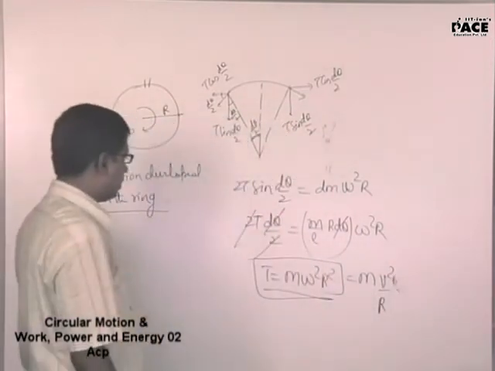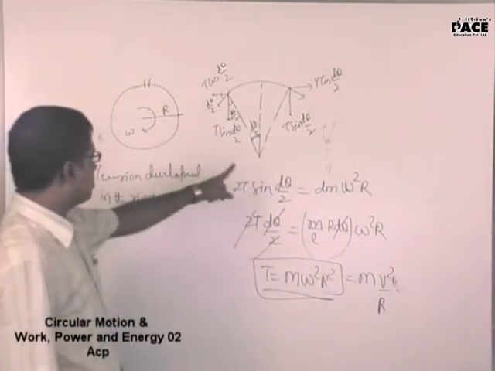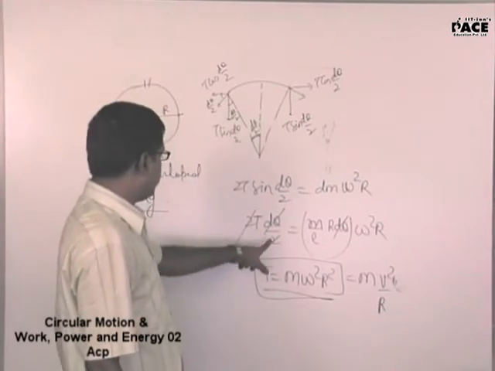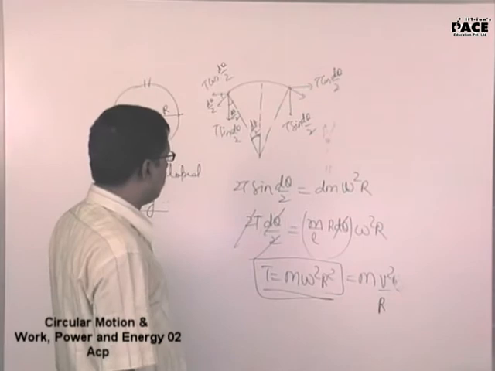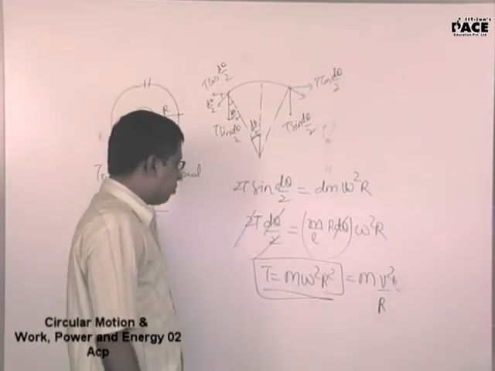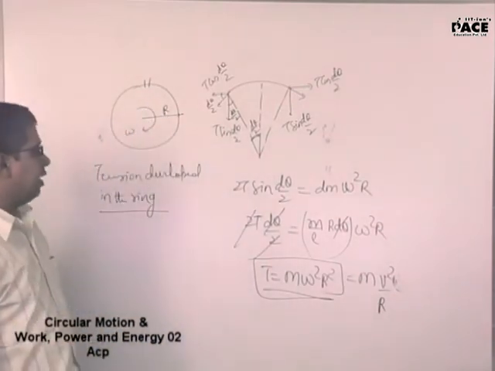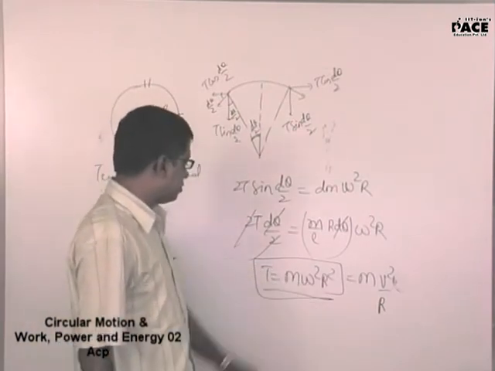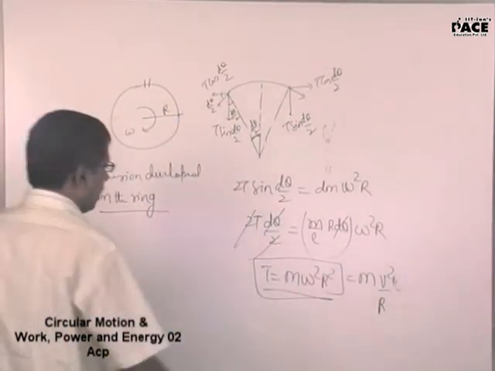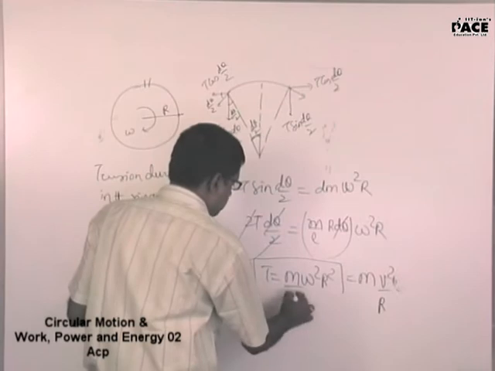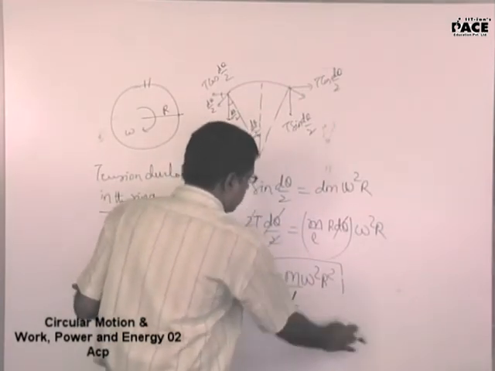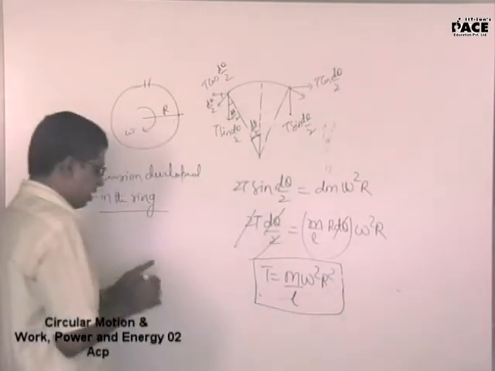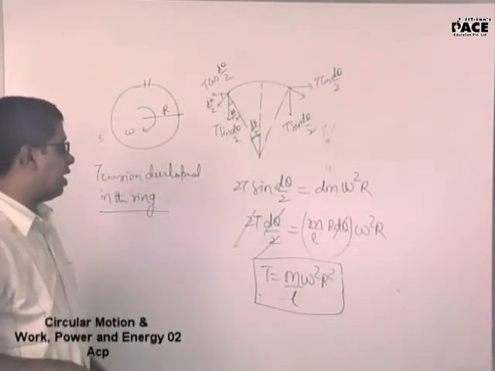Did I miss something here? 2T sin d theta by 2, that is 2T d theta. Mass per unit length into length of the small element is r d theta. M omega square r square, right, M omega square r square by L. I forgot L. Mass per unit length into omega square r square. If you want to write it in terms of V, we are okay with it. If not, leave it as m omega square r square by L.